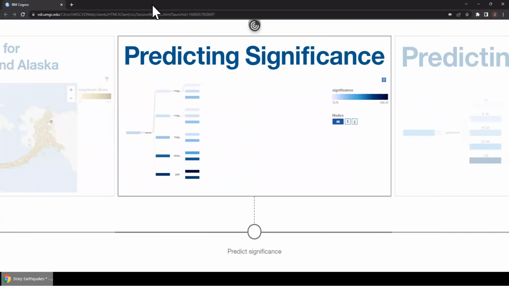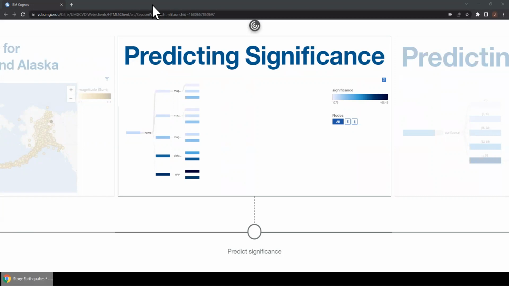In this figure, the decision tree shows the predicted significance of an earthquake. The first rule is a decision between various locations such as California, Nevada, Puerto Rico, and others. Since the magnitude is correlated with significance, as stated earlier, as the magnitude is bigger, the significance will also be greater.